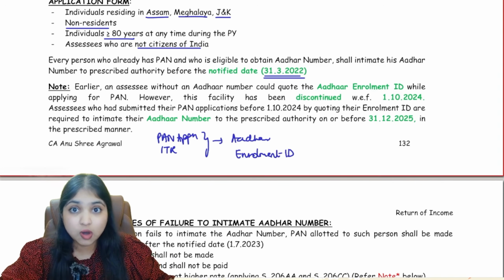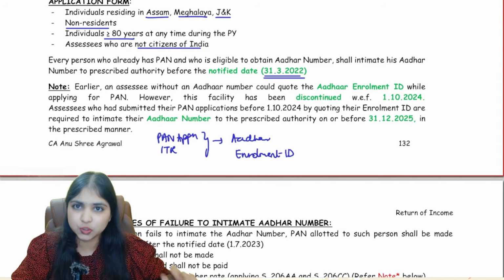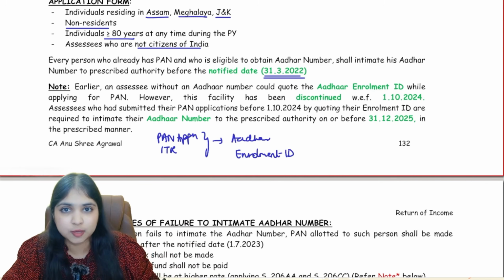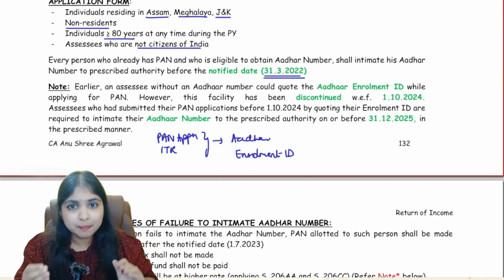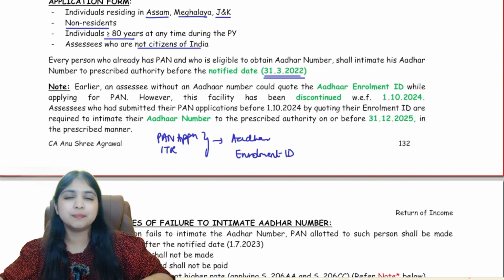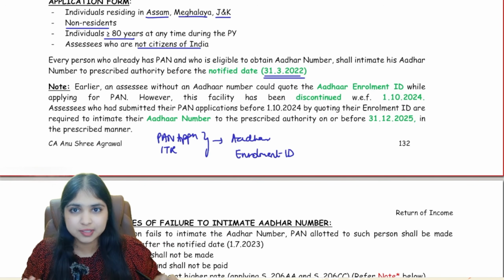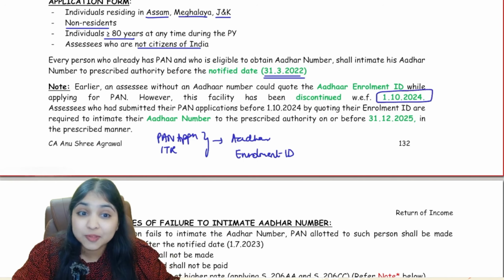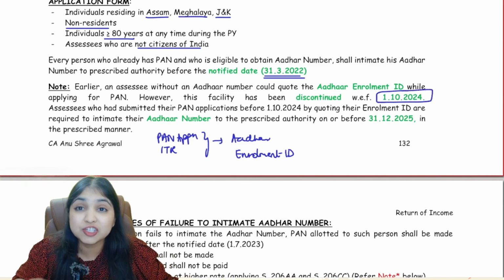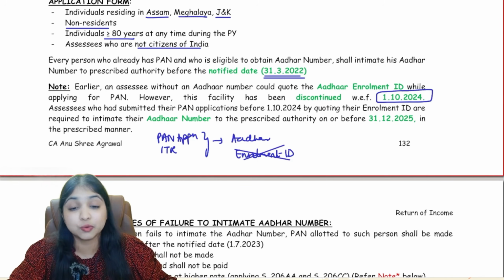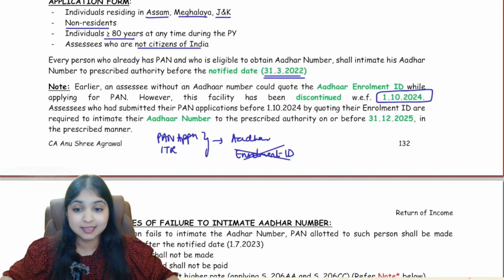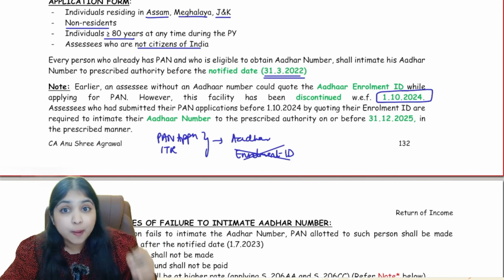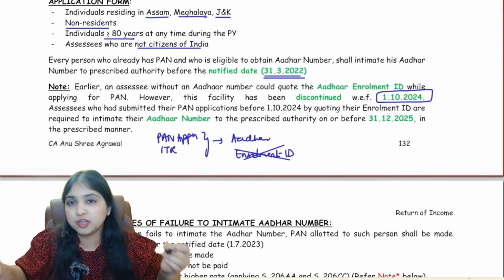So the law said earlier that if you don't have Aadhaar number, it's okay. You go apply for Aadhaar, you get an enrollment ID, and you mention the enrollment ID in these documents. It will take some time for Aadhaar to come, but once it comes, you inform the department your Aadhaar number. That option was there for us earlier. But with effect from 1st October 24, this option of mentioning enrollment ID has been discontinued. So now we have only one option: in the PAN application and in the ITR, we have to put the Aadhaar number only. The option of putting the enrollment ID has been removed.